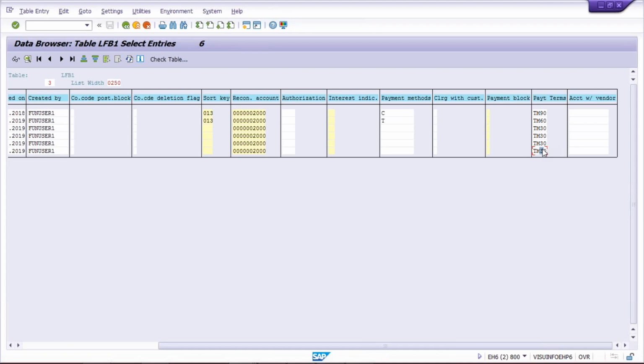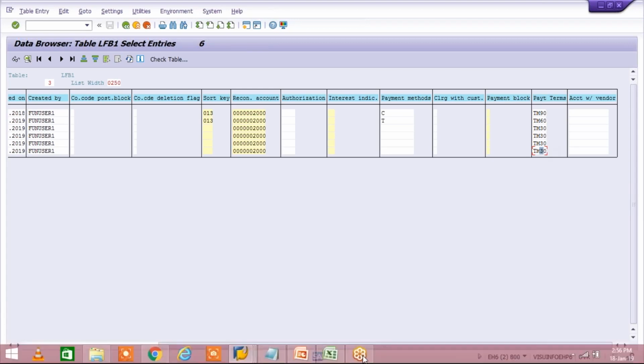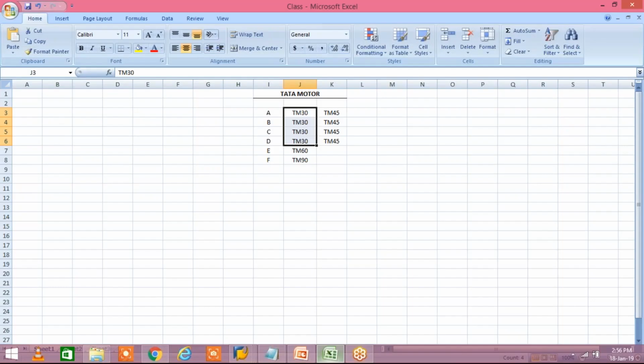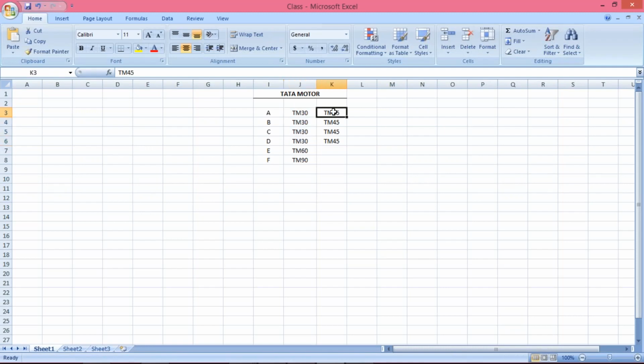And what is our requirement? Our requirement is to replace all the TM30 terms of payment. It means we have to make changes in the vendors whichever are using this TM30 payment terms, and this TM30 should be replaced by TM45, right?